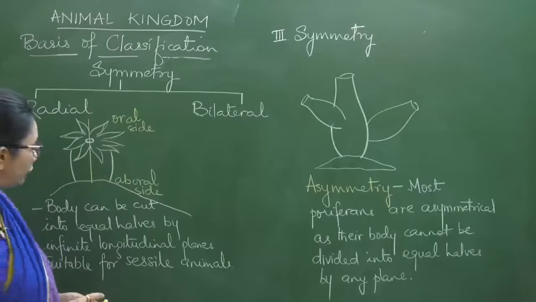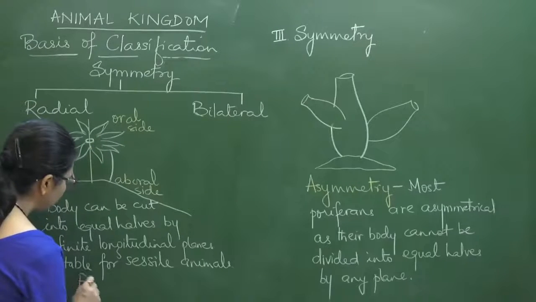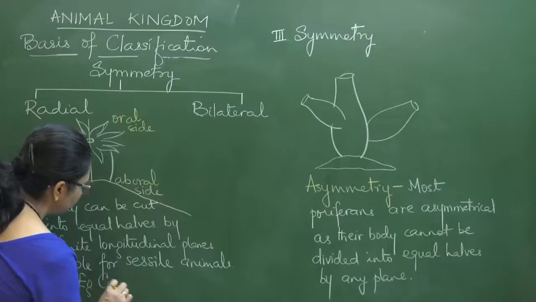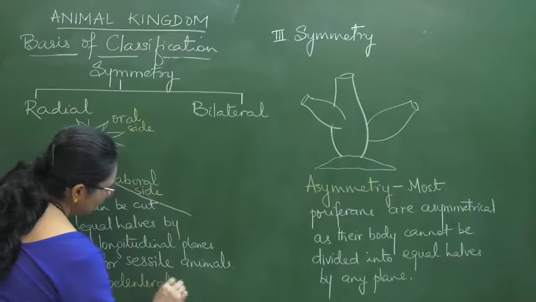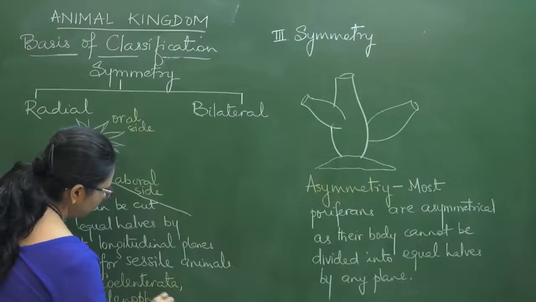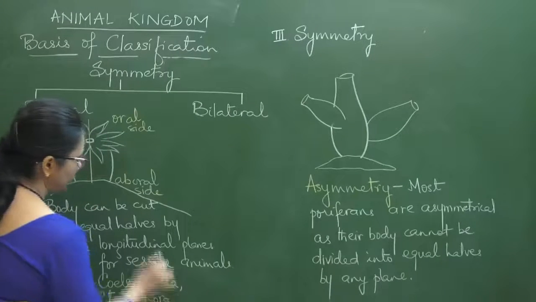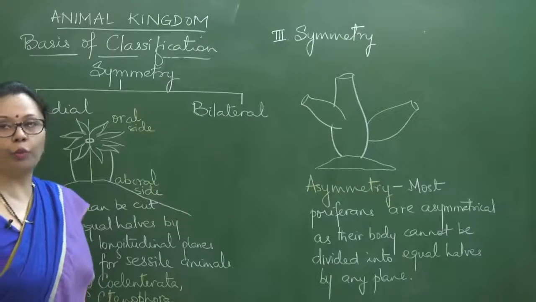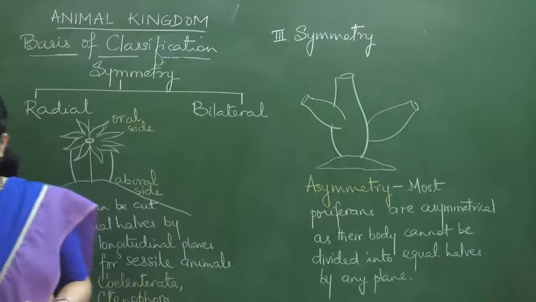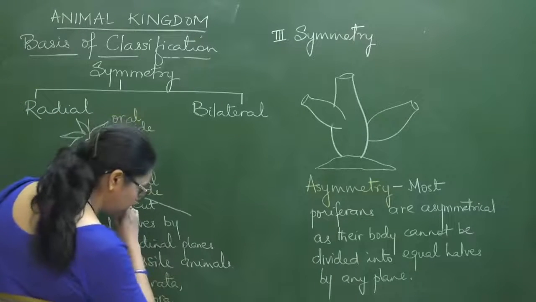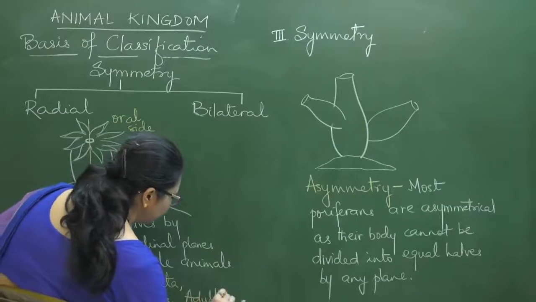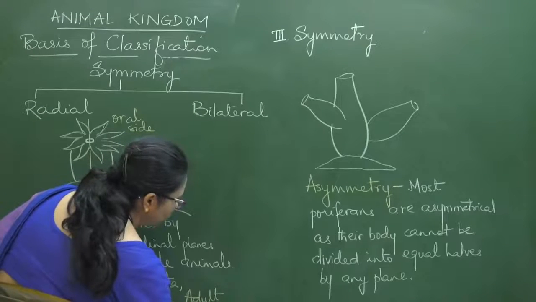And where do we find radial symmetry? The examples we can take: after Porifera, the next one is Coelenterata, Ctenophora, and there is one very strange group, that is Echinodermata, where it is the adult echinoderms.